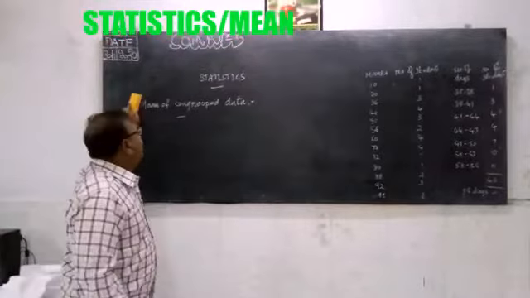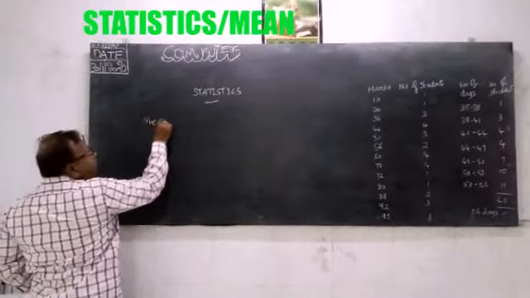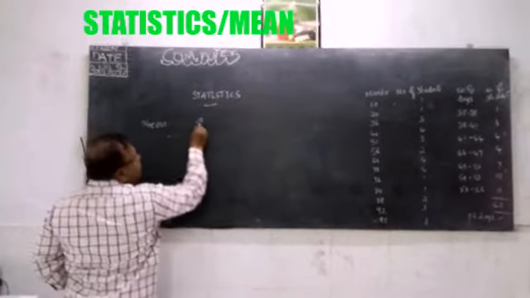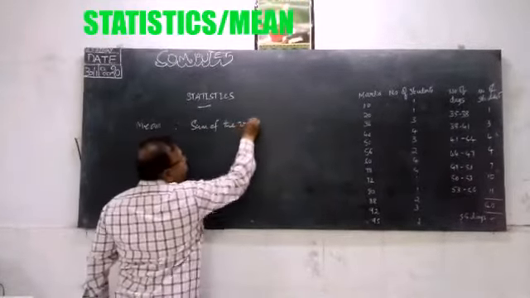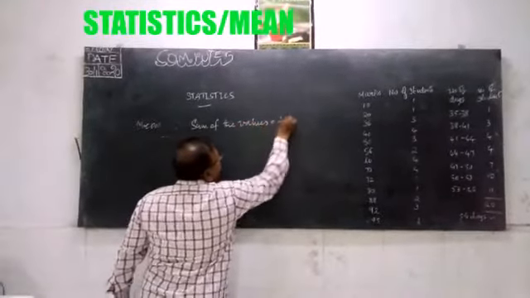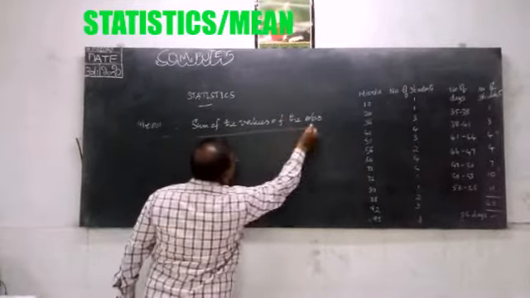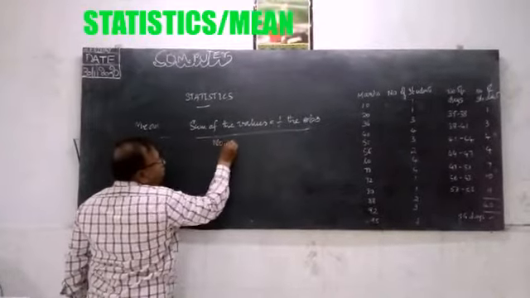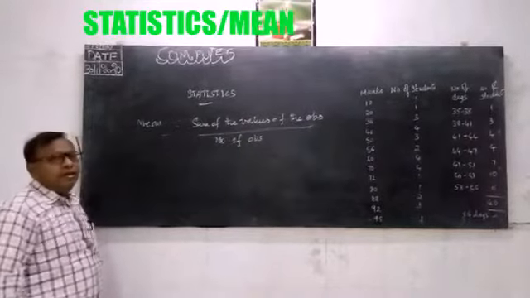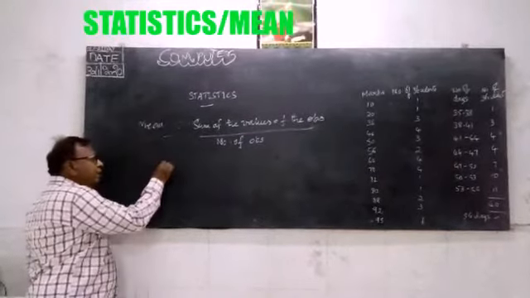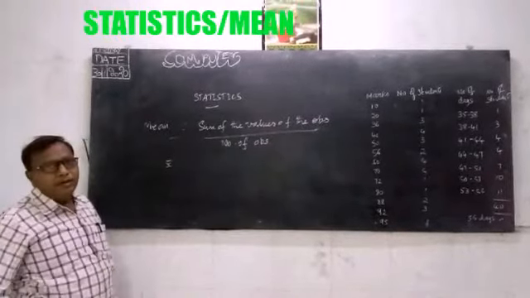So how do we write the mean here? Mean can be written as the sum of the values of the observations divided by the total number of observations. Here we use the letter X bar to write the mean.